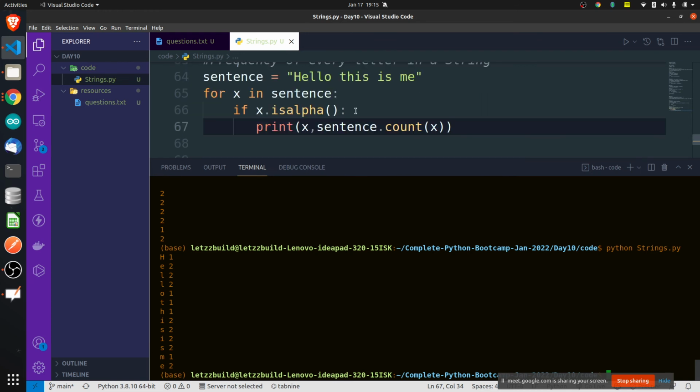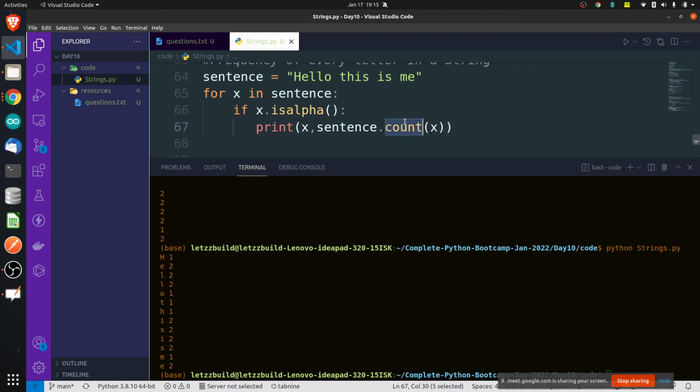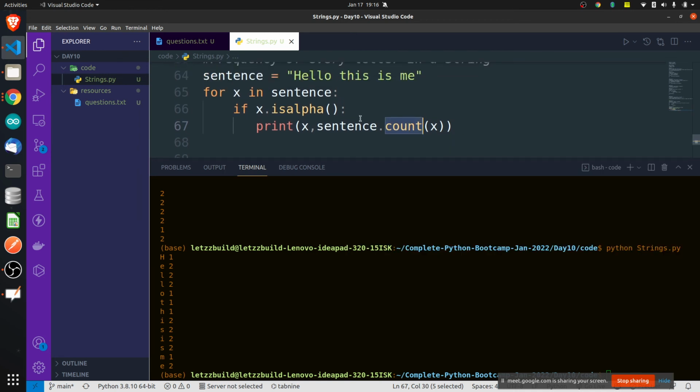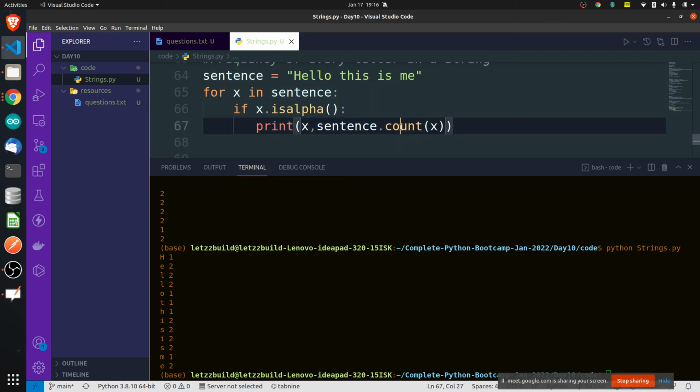See here, very simple. Count is a function which can check how many times something has occurred inside a string. You can use the function count to check how many times something has occurred inside a string. So you can do sentence. Inside this sentence, check how many times something has occurred. Sentence.count, count what? Count x. x is basically holding letters.